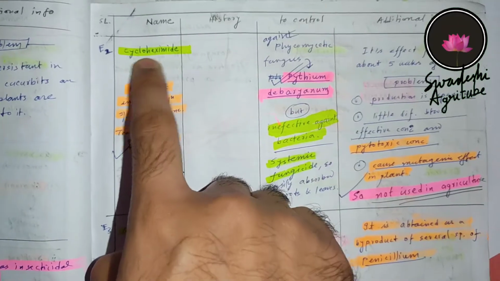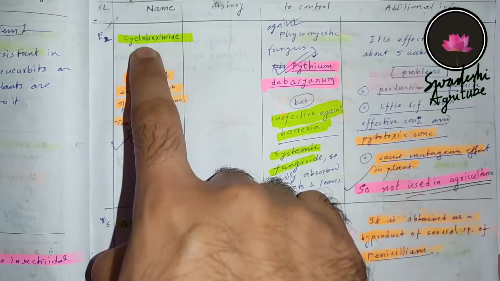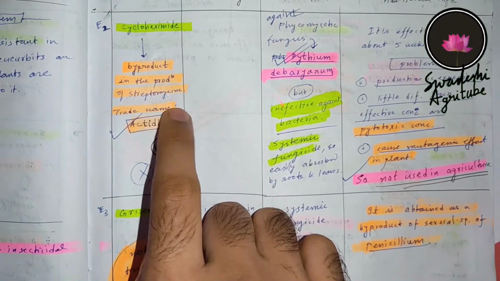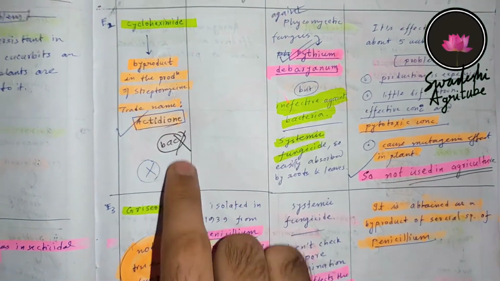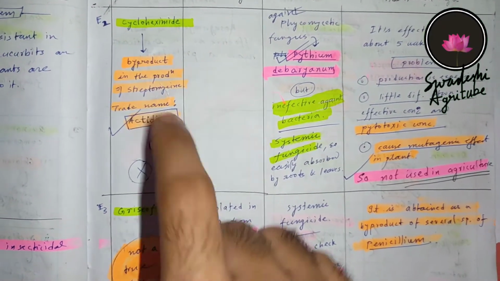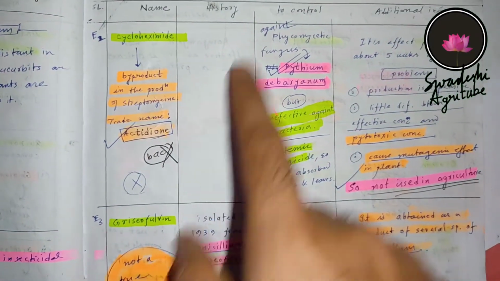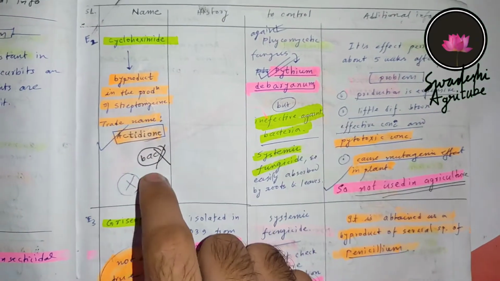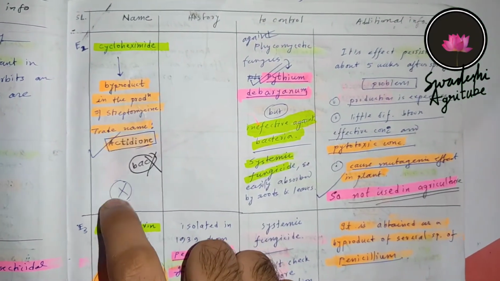Now the second important antibiotic is cycloheximide. Cycloheximide is a byproduct of streptomycin, and its trade name is actidione. Here I have written bacteria and a cross. Why have I given this cross? Because it is ineffective against bacteria, and it is used to control Pythium debaryanum. And here I have given another symbol, that is a cross.